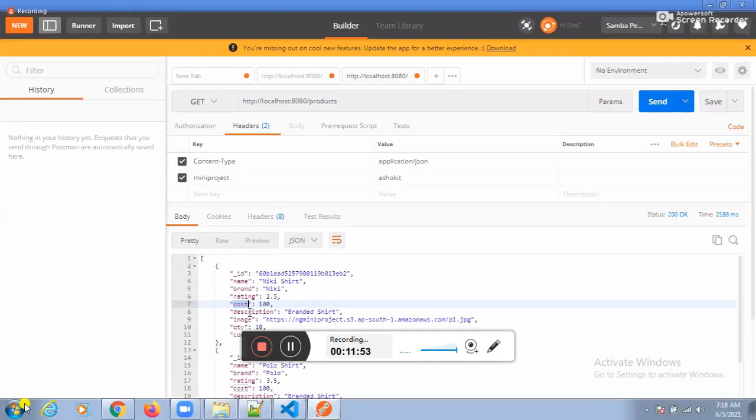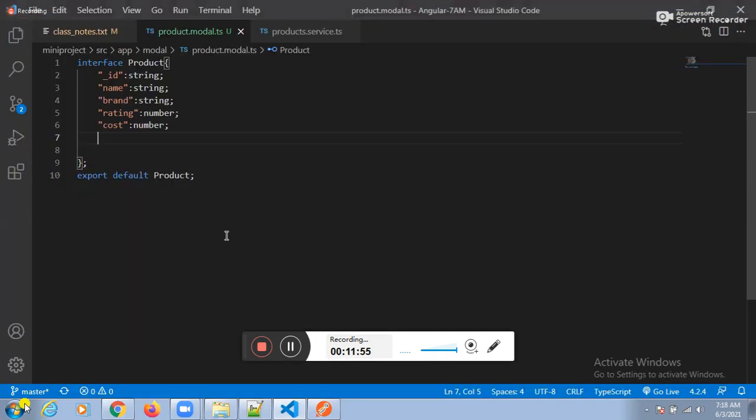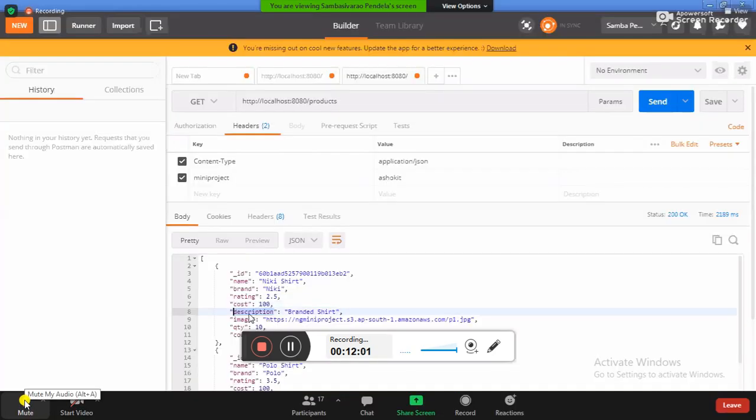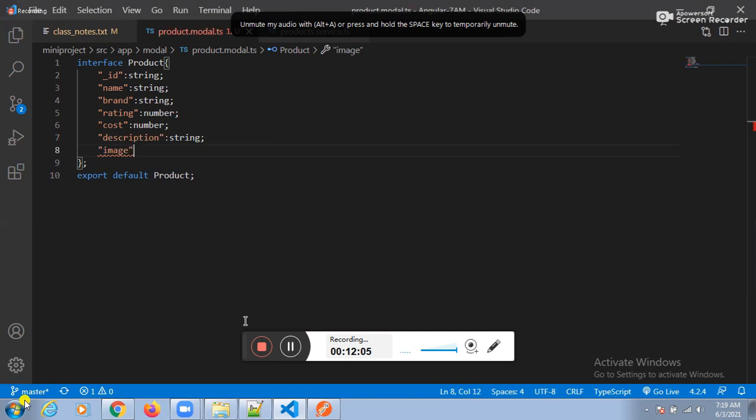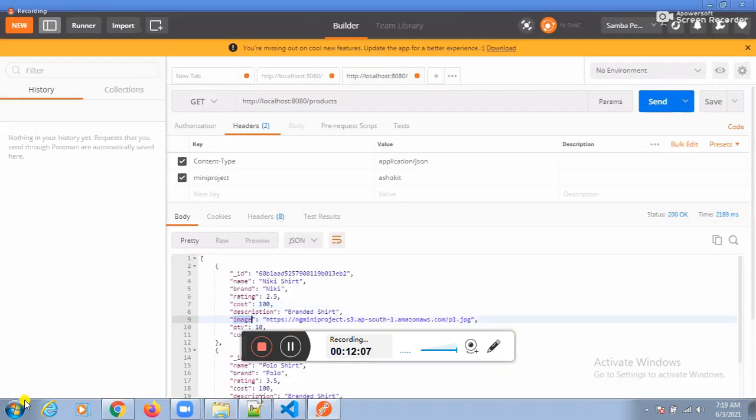What is the next one? Description. Description equal to what you wanted to place, string. Description equal to string. Next one. What you wanted to place? Image equal to string. What is the next one?